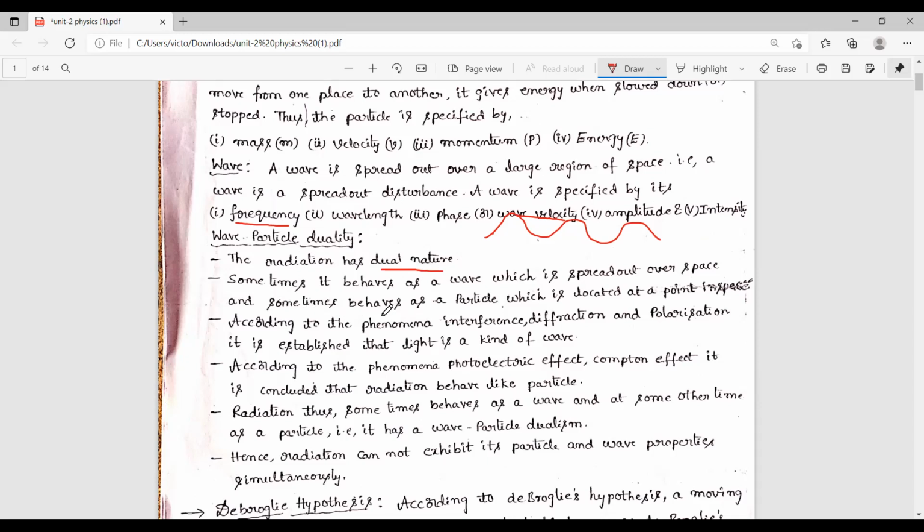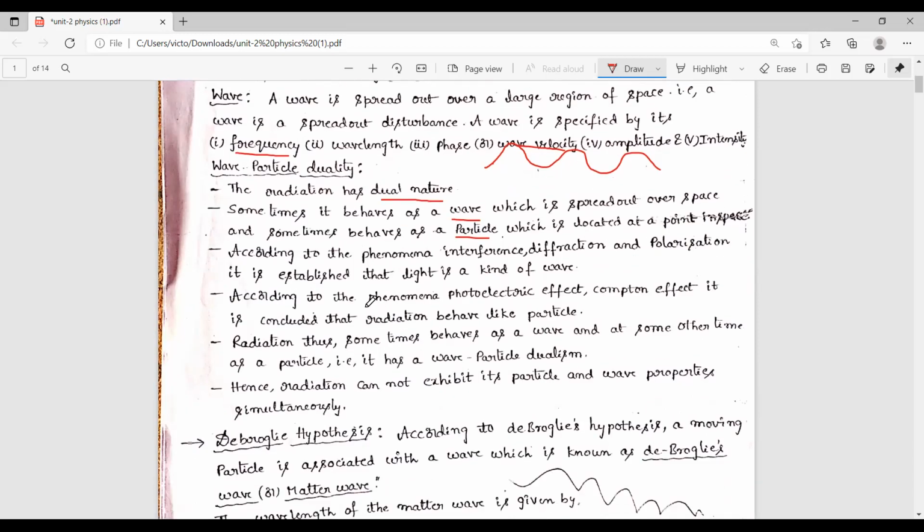Sometimes the particle behaves as a wave, that means it is spread out over space, and sometimes it behaves as a particle, that means it is located at a point in space. So that's why this nature is called wave particle duality.